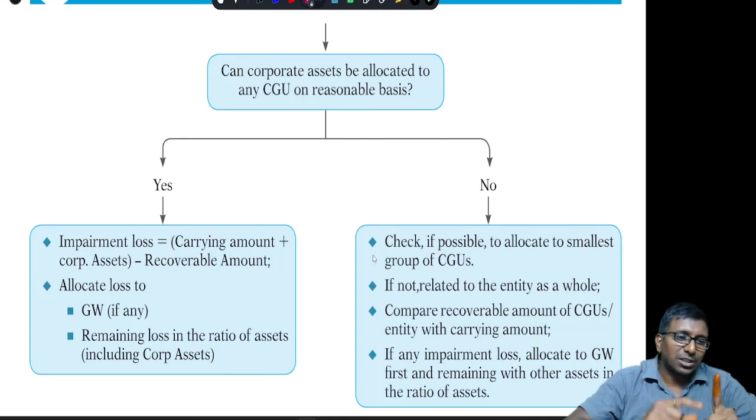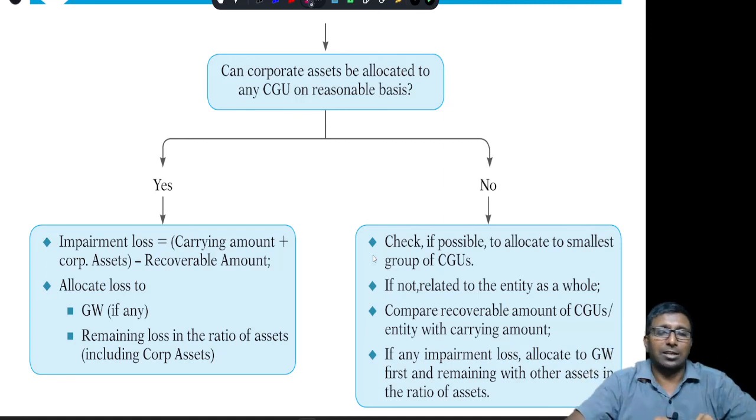Then you should check, can I allocate it to 1? Possible or not possible? Then you should see 1 plus 2, is it possible to allocate? No, sir, not possible. Let me check 1 plus 2 plus 3: can I allocate this information system to 1 plus 2 plus 3? If possible, allocate it there itself. And if not possible, then it is attributable to the entire company as a whole. Under that circumstance, it is allocated to the entire company.